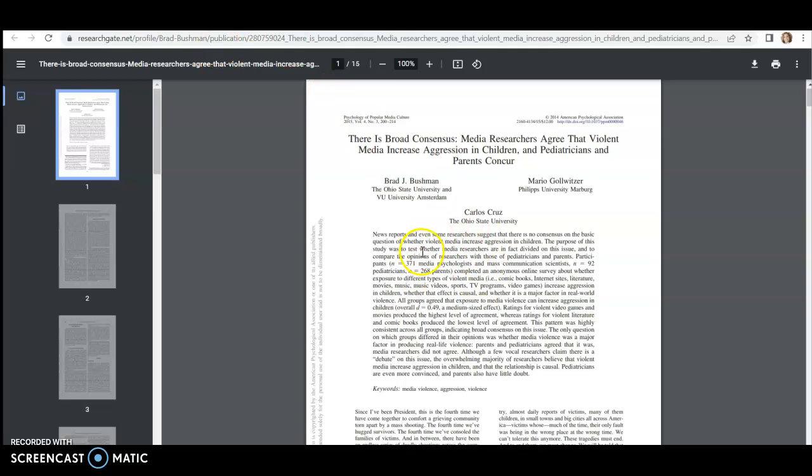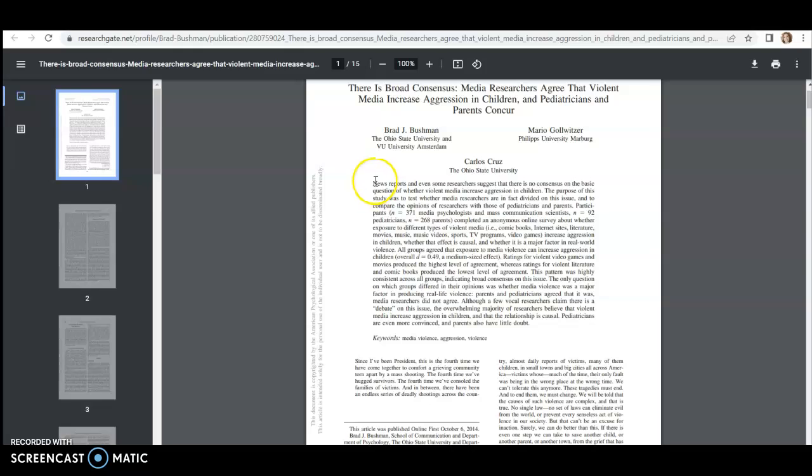Okay, so I'm going into the abstract and I'm going to take a look and try to figure out what type of study this is. All right, so I'm going in and it says participants. It says N equals 371. Okay, so what this is showing me is that 371 psychologists and 268 parents did an online survey. So this is primary research. They're doing their own survey. So this is a great article. This could be one that I could use.